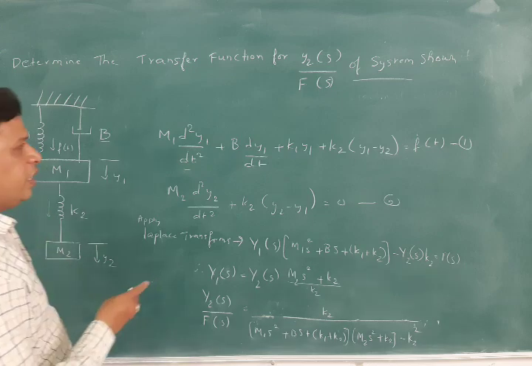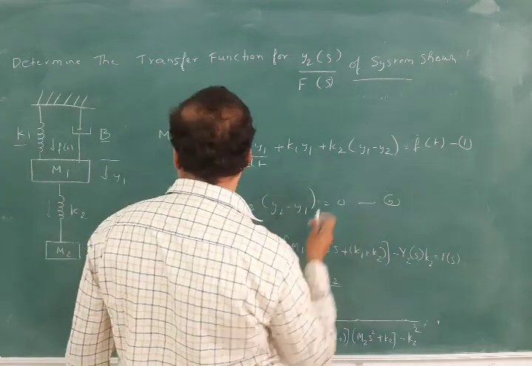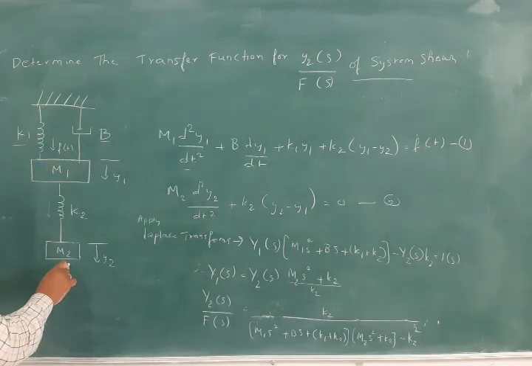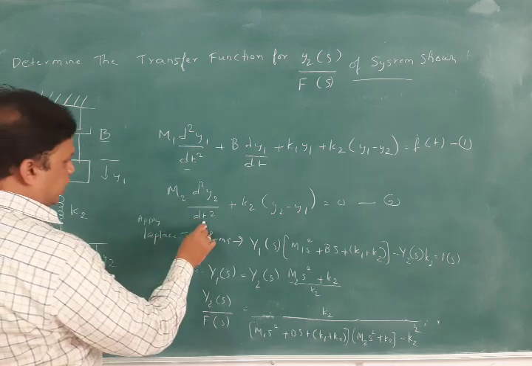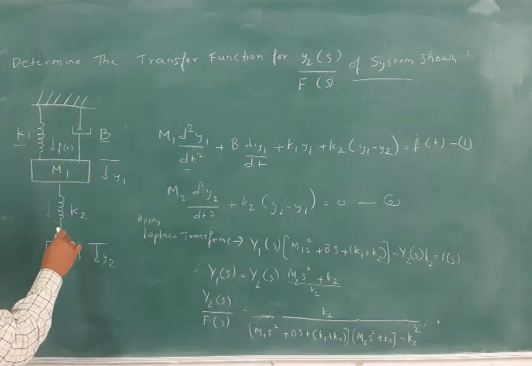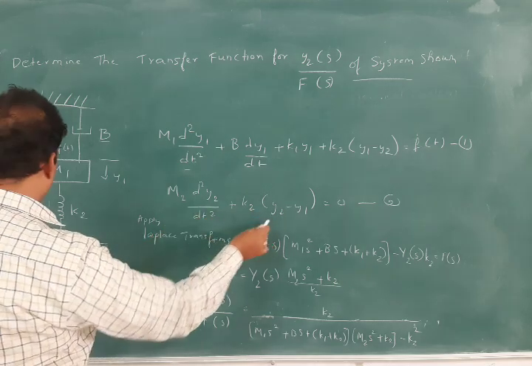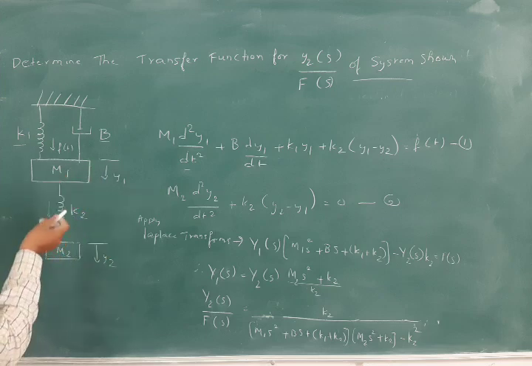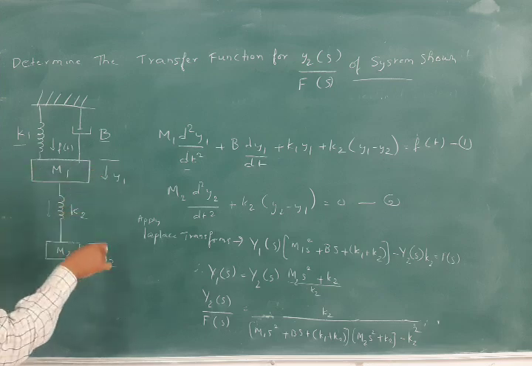So we should write here k2 into y1 minus y2. Next is m2 into d square y2 by dt square for the second mass m2, plus k2 into y2 minus y1. We write y2 minus y1 because we are writing with respect to m2 here. If you are writing with respect to m1 here, it is y1 minus y2.